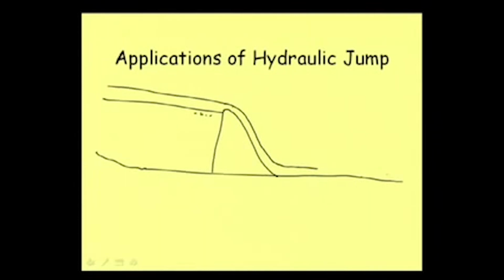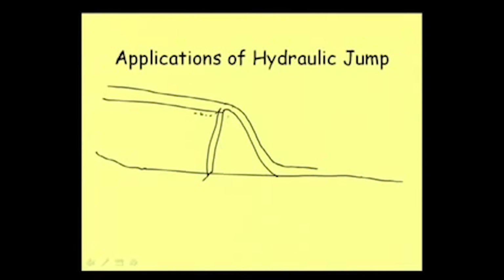Now, what problem can arise and why is a hydraulic jump necessary here? You can see this height may be very high, because dam height can vary up to say 300 meters. We can also have smaller dams of 30 meters, 20 meters, but we can have very high dams also.